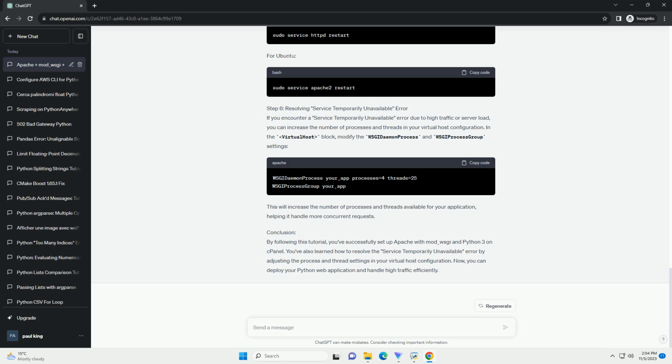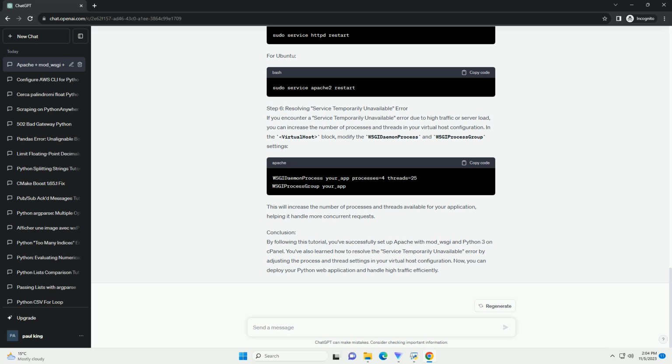For CentOS. For Ubuntu, add the following configuration, adjusting it to your application's needs. Make sure to replace your_domain.com, /path/to/your/app, and app.py with your actual domain and application paths.